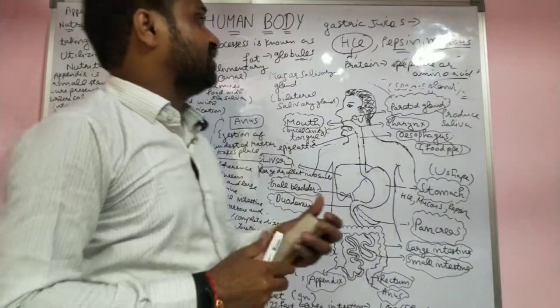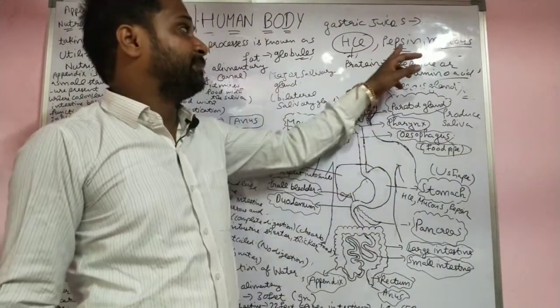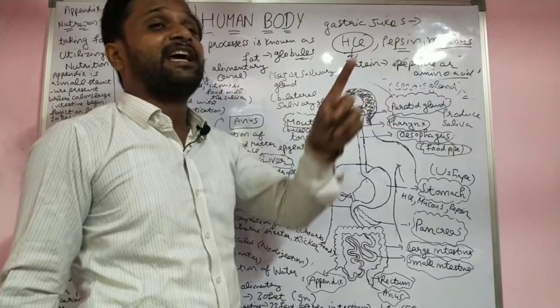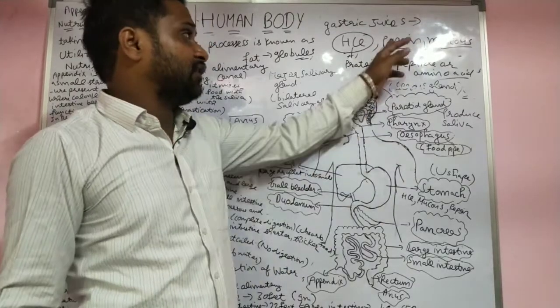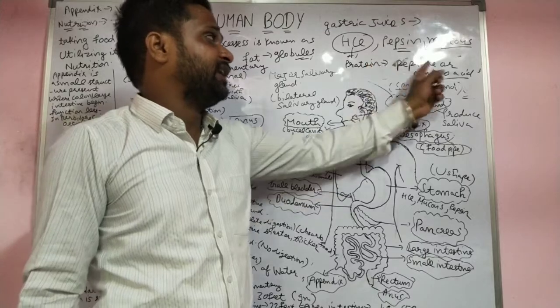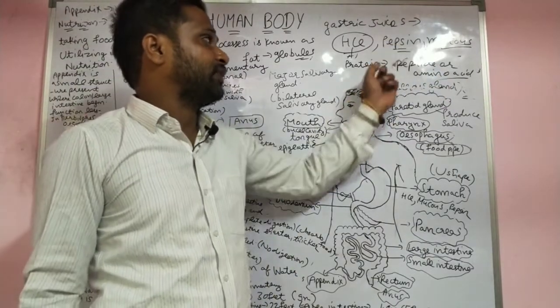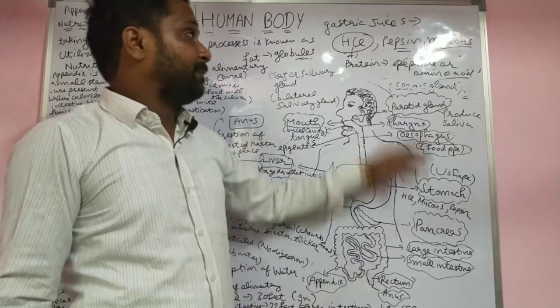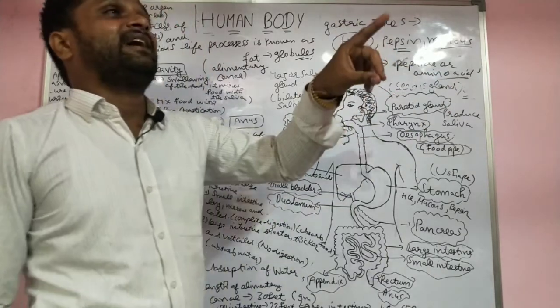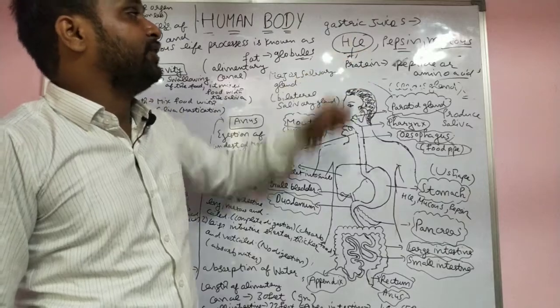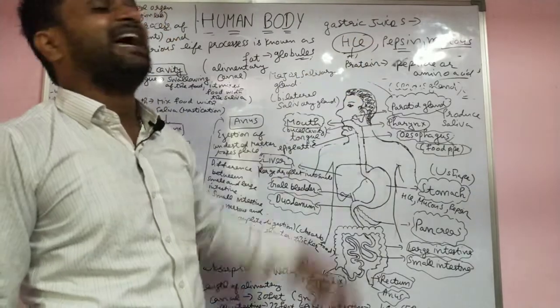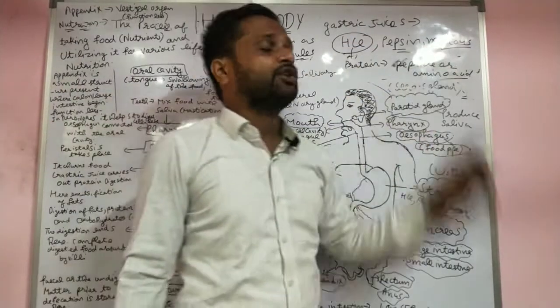When HCl is not there, then the pepsin enzyme does not attack the food. The function of the pepsin enzyme is to convert the protein into peptide, a simple form. The pepsin enzyme only attacks when the food is acidic. Who makes the food acidic? HCl.